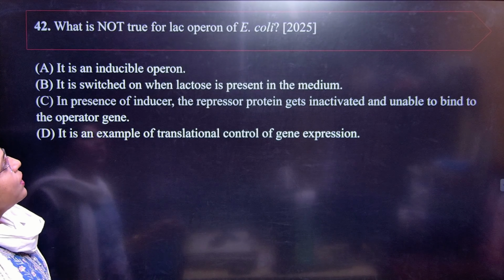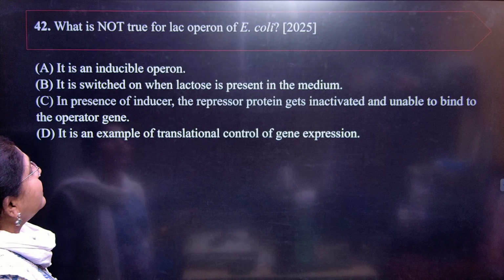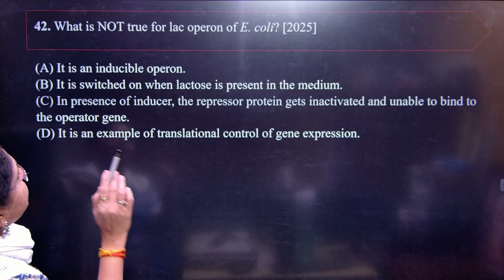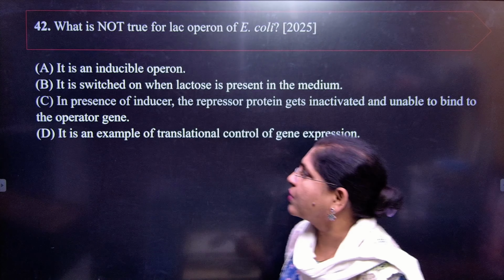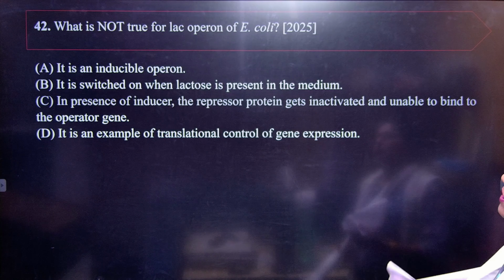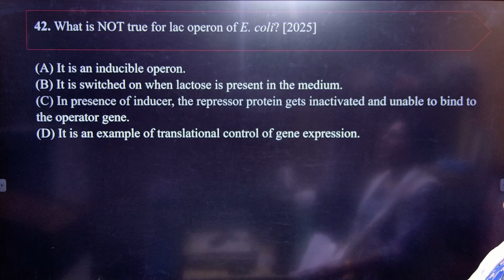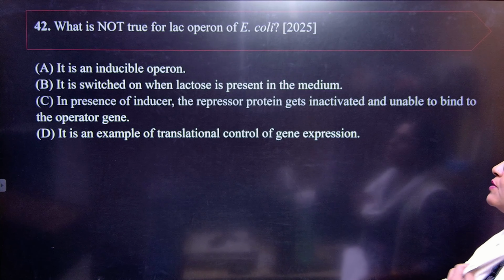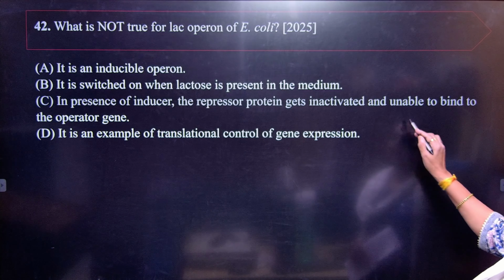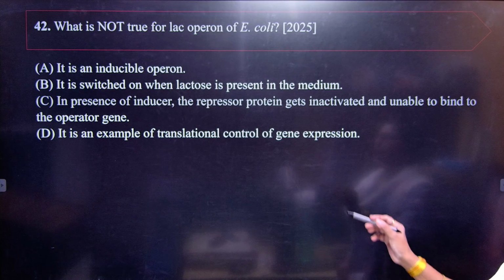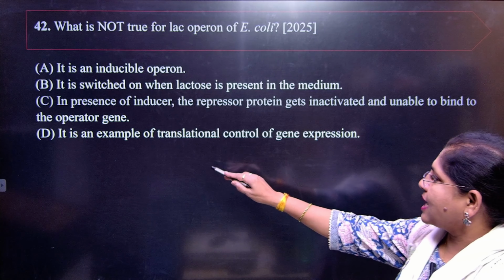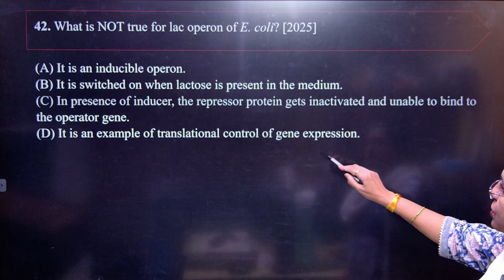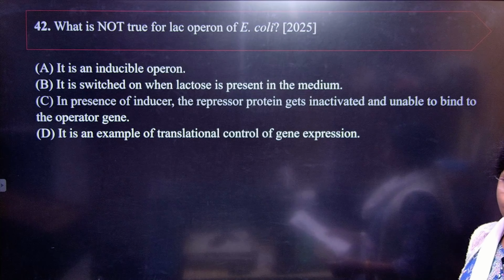What is not true for the lac operon in E. coli? It is an inducible operon. It is switched on when lactose is present in the medium. In presence of inducer, the repressor protein gets inactivated and is unable to bind to the operator gene, and it is an example of translational control for the gene expression.